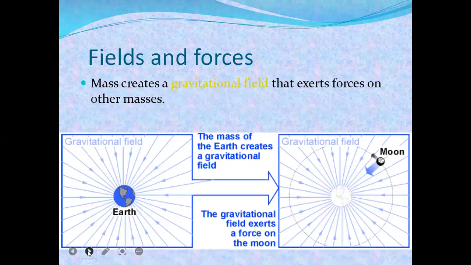Mass creates a gravitational field that exerts forces on other masses. This is the Earth and this is the gravitational field. The mass of the Earth creates a gravitational field, and the gravitational field exerts a force on the Moon. That means in the universe, any two bodies attract each other, whether planet or star. Suppose a star, the Sun, and a planet, Earth. The attraction between the Earth and Moon is measured by the gravitational force.